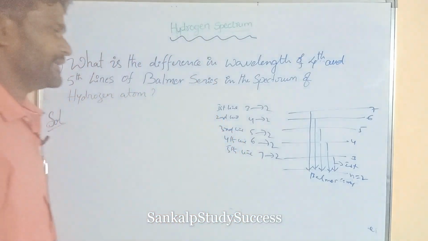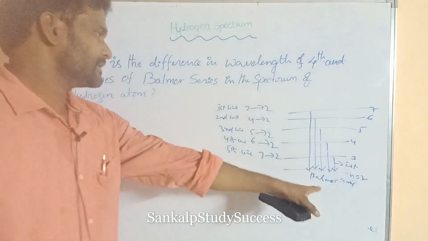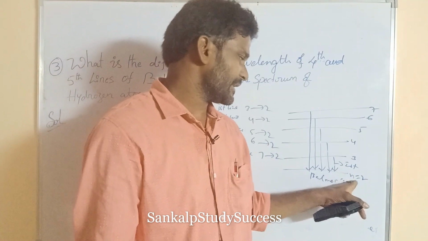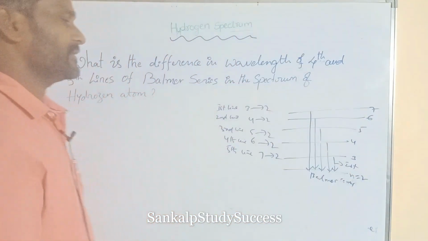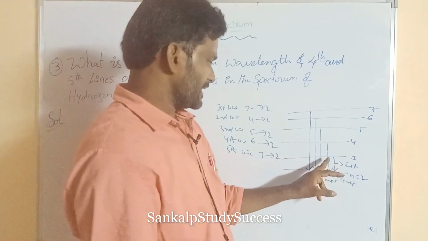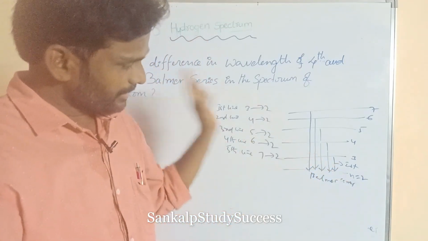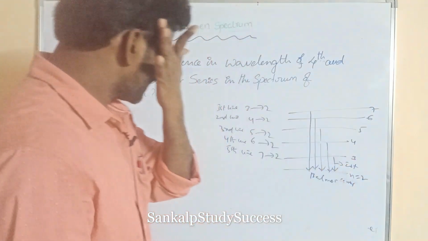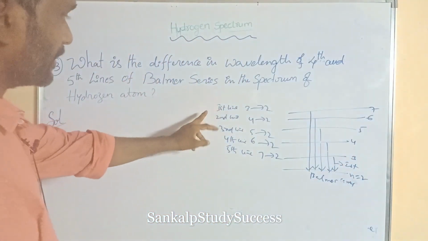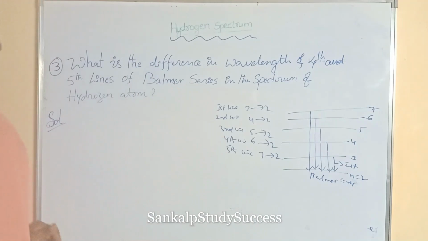So this is the Balmer series: n1 is 2, and n2 are higher energy levels like 3, 4, 5, 6, 7. The first line is H alpha, then H beta, H gamma, H delta, and so on.